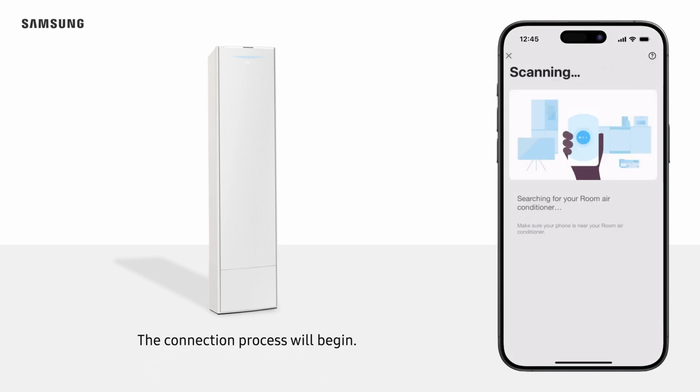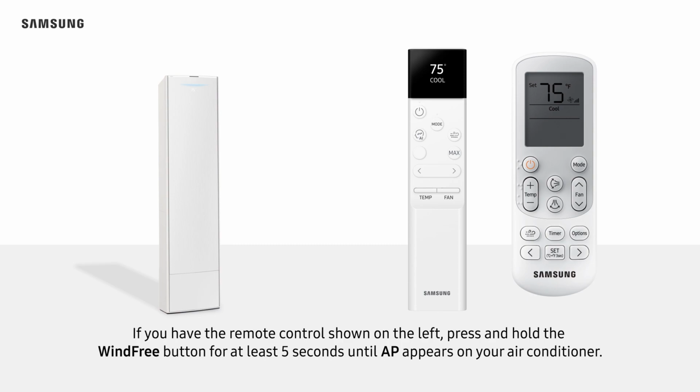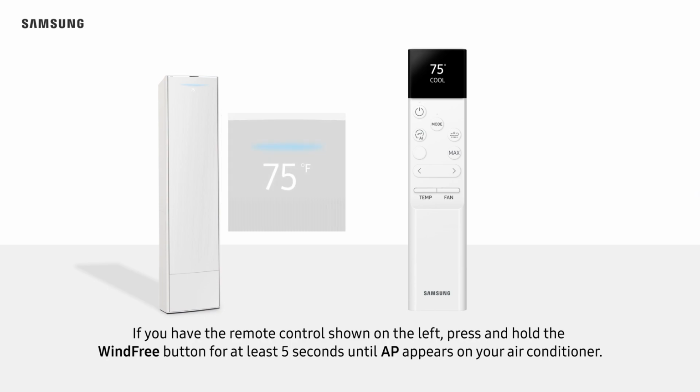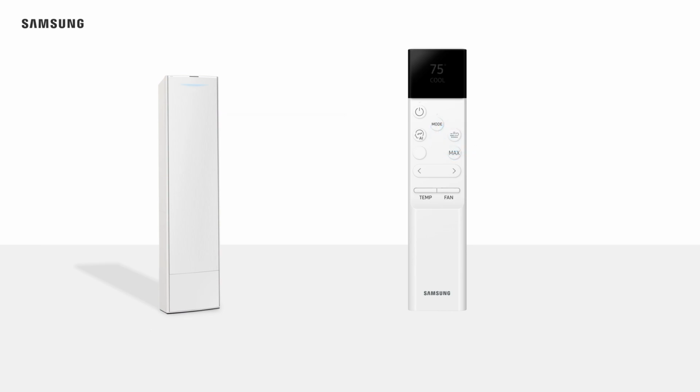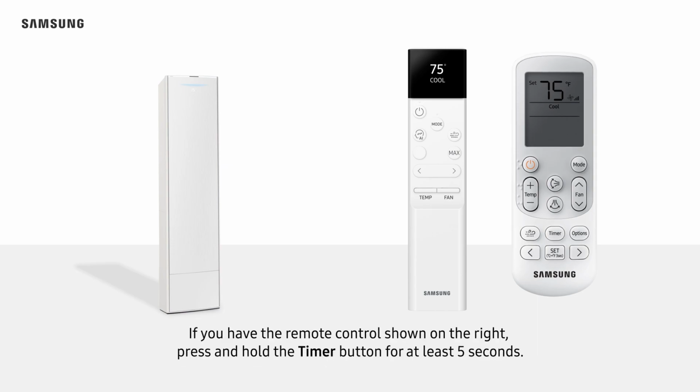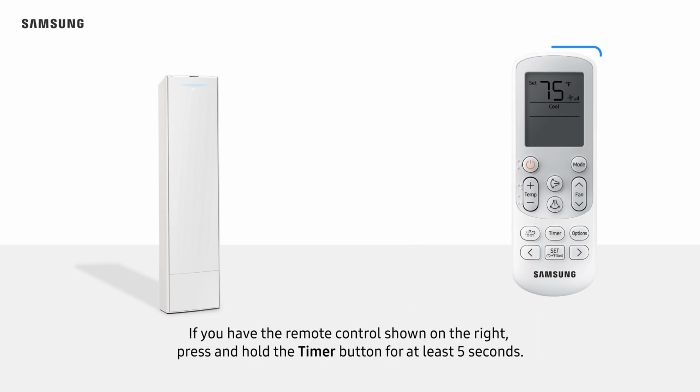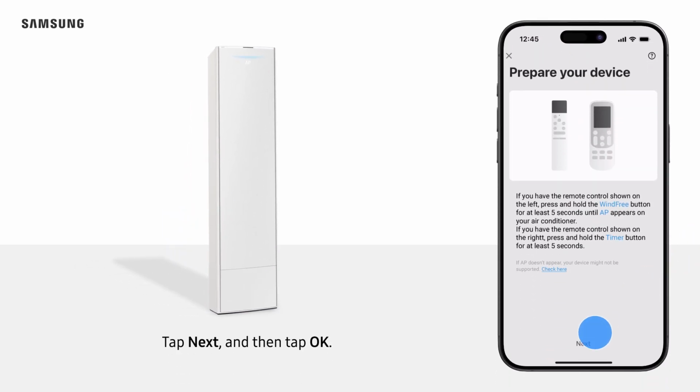The connection process will begin. If you have the remote control shown on the left, press and hold the wind-free button for at least 5 seconds until AP appears on your air conditioner. If you have the remote control shown on the right, press and hold the timer button for at least 5 seconds. Tap Next, and then tap OK.